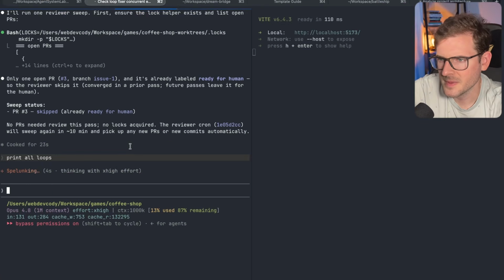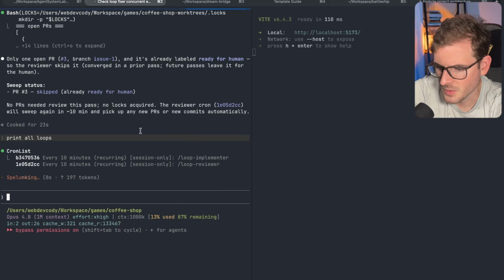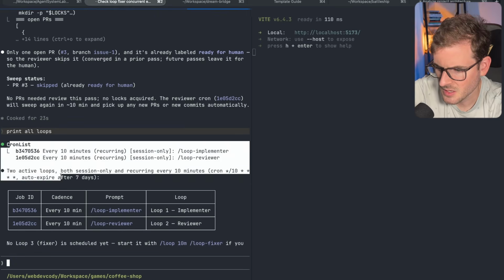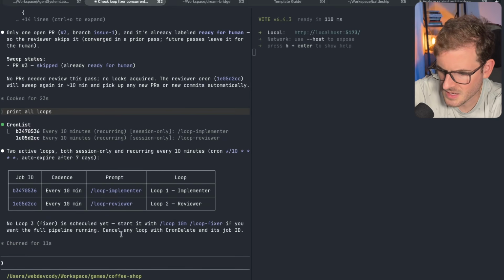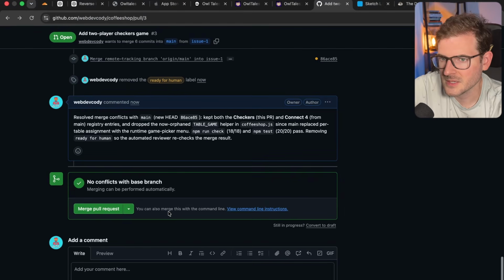By the way, let me know in the comments, should I be using 3 separate Claude sessions for these 3 separate loops, or can I just put them all in the same one? Because I do see that it has 2 of the cron things added. I don't see the fixer. No loop number 3 is scheduled yet. Yeah, I don't know why I didn't add the fixer. I've told it to do the fixer. Okay, so now the conflict is fixed.